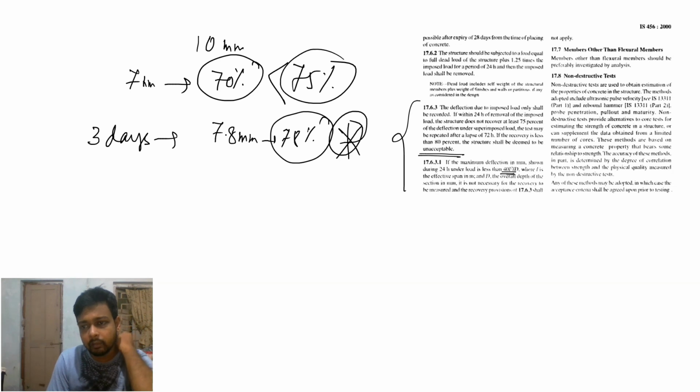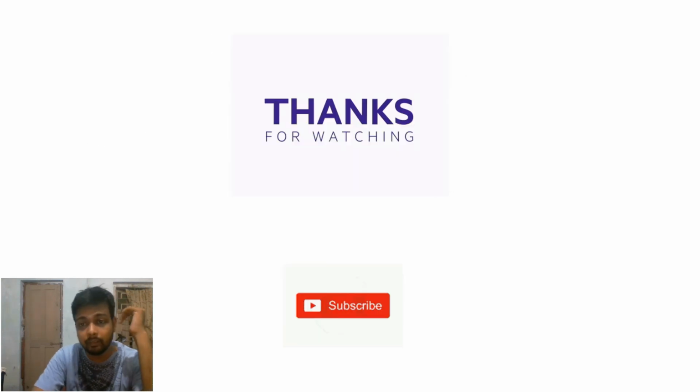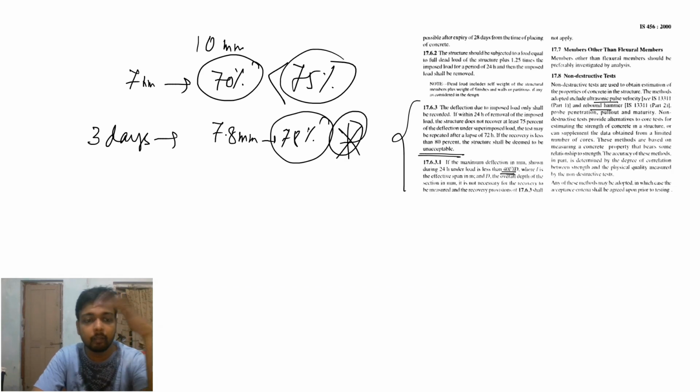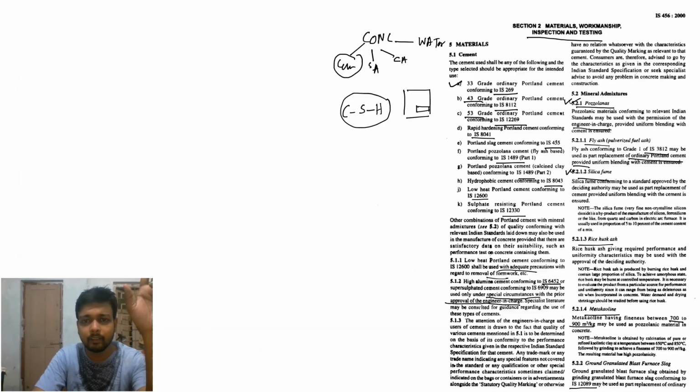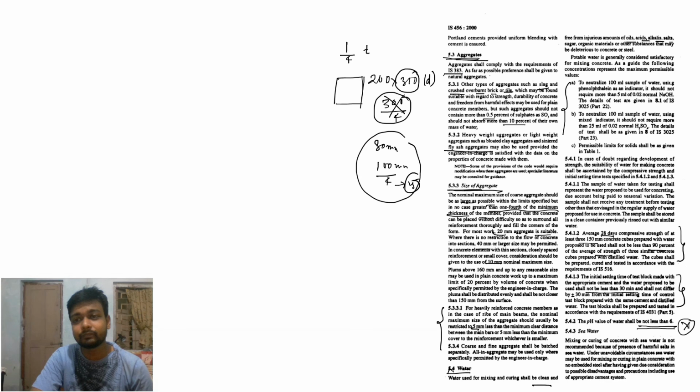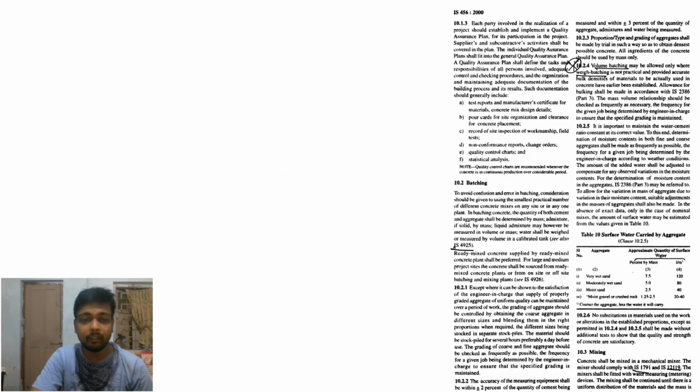Here the non-destructive tests are the rebound hammer test and the ultrasonic pulse velocity test. They just ask about the non-destructive tests. So that is all for this video, the first chapter. The second chapter, general, is named Materials, Workmanship, Inspection and Testing, Section 2. That is the whole chapter.